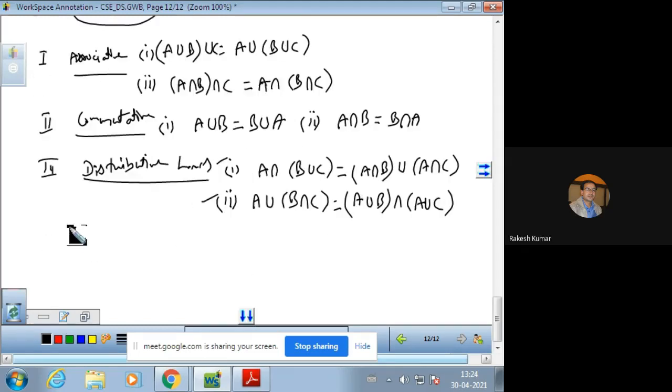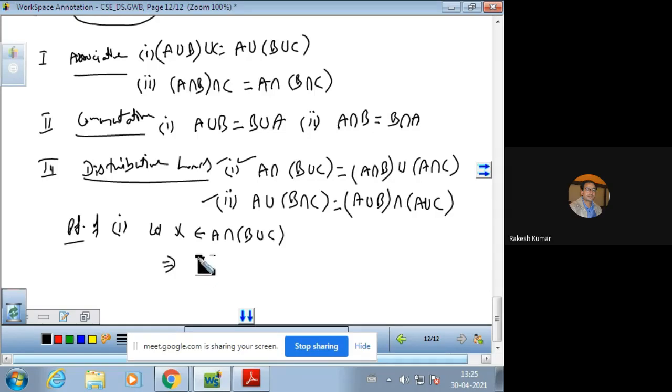Let us prove this. I will give you the proof. So let us start with the proof of the first one. Let X belong to A intersection (B union C). On the left, we are taking the element. What does it mean?